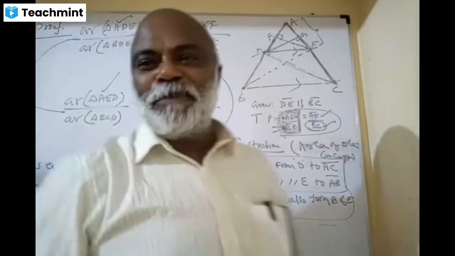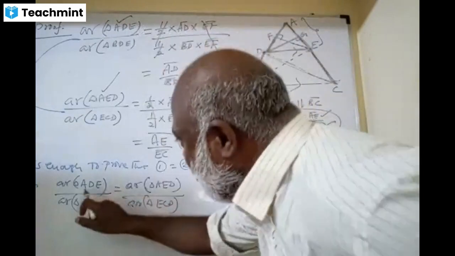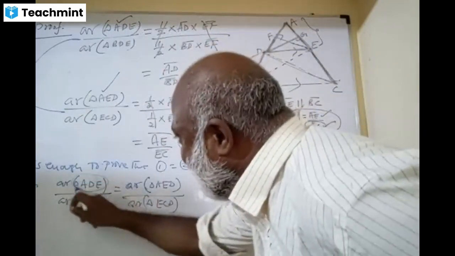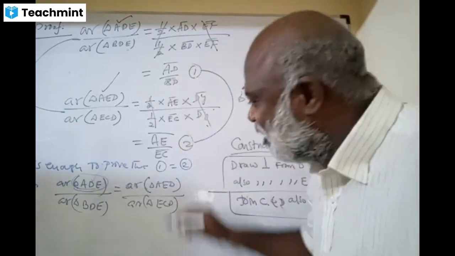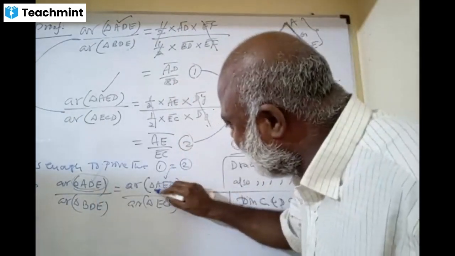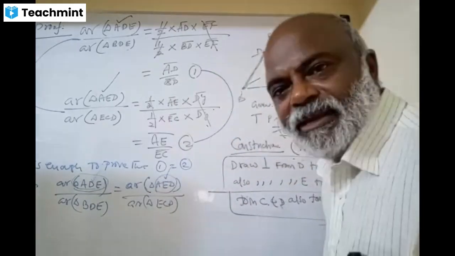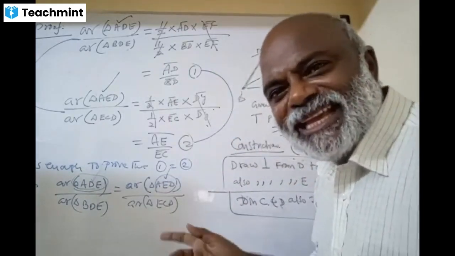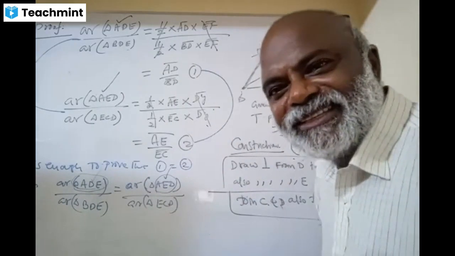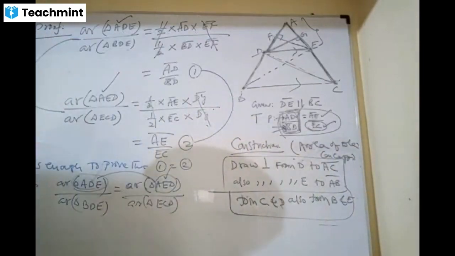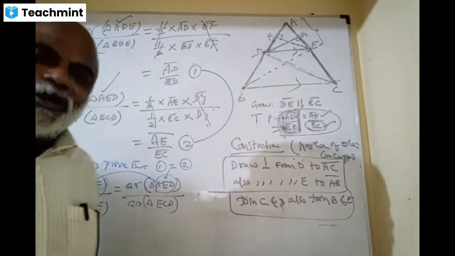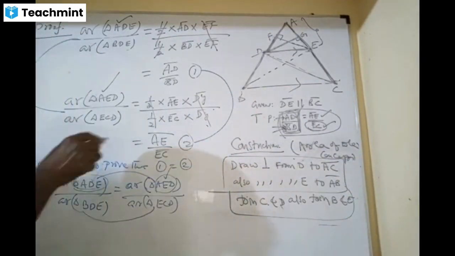Look at the numerator. ADE, and what is there here? AED. Are they the same or different? They are the same triangles, therefore these two are already equal. Then what is required to be proved? Only the denominator should be equal.